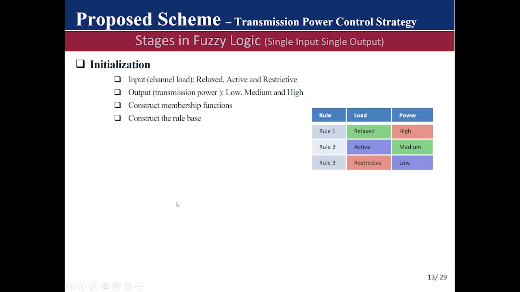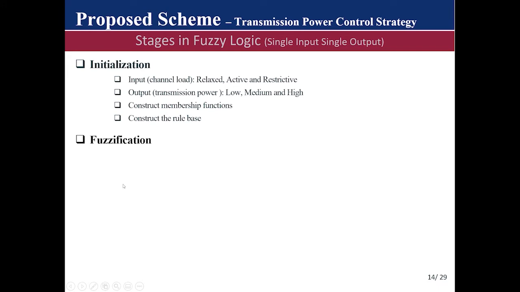And after this, we then went ahead to construct our rules, where we made use of 3 rules. The first rule being that if the channel load is estimated to be relaxed, then the vehicle should transmit with a high transmission power. If channel load is active, it should transmit with a medium, and if it is restrictive, it should transmit with a low.